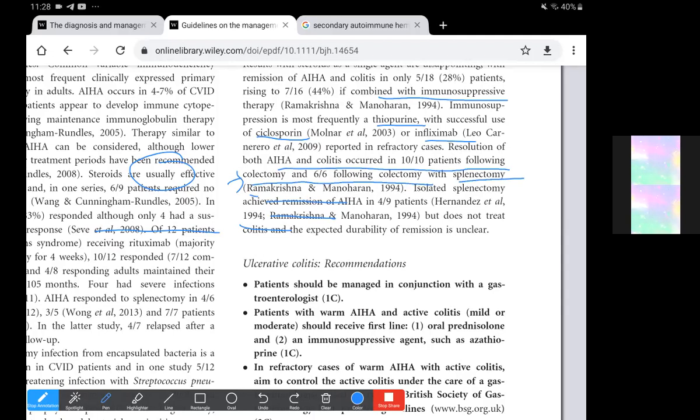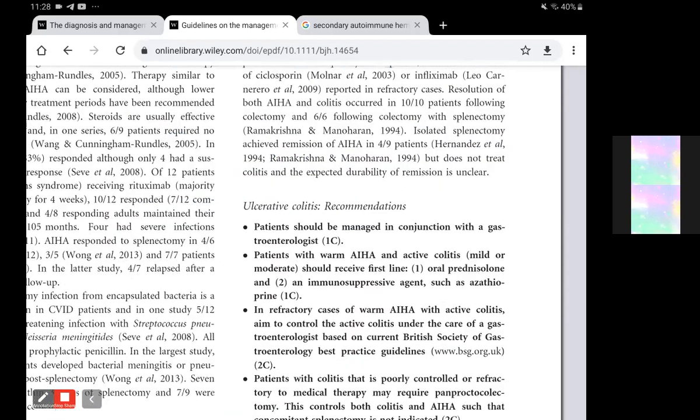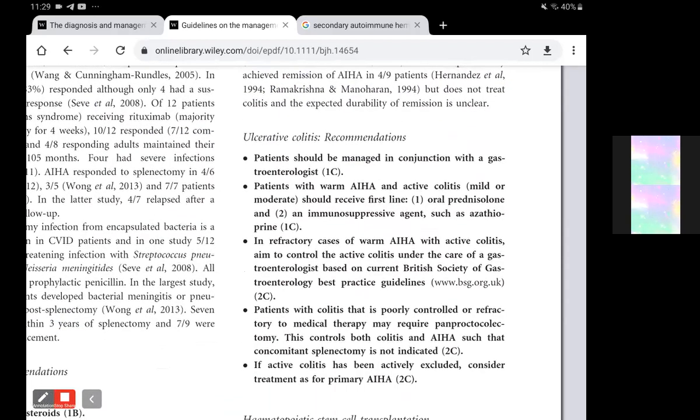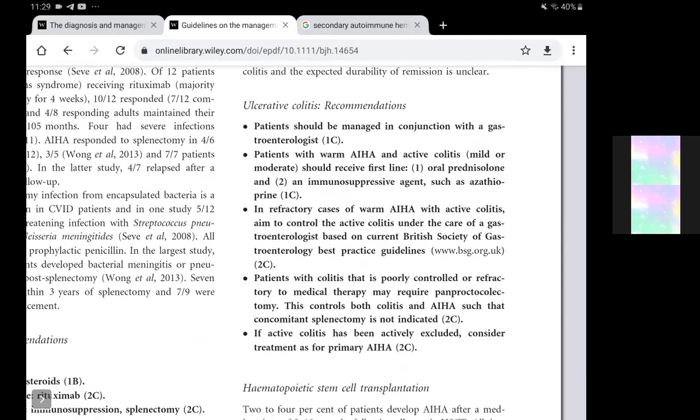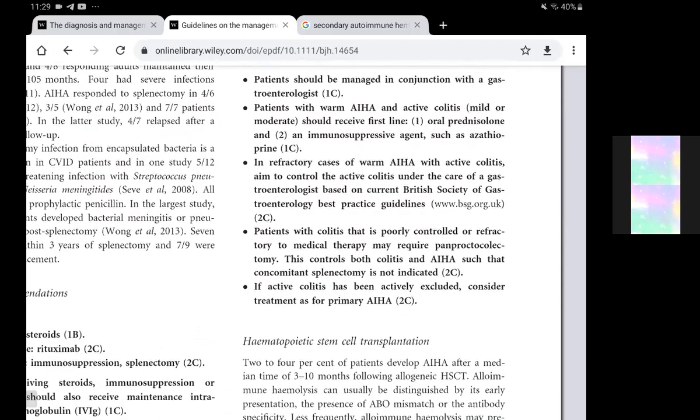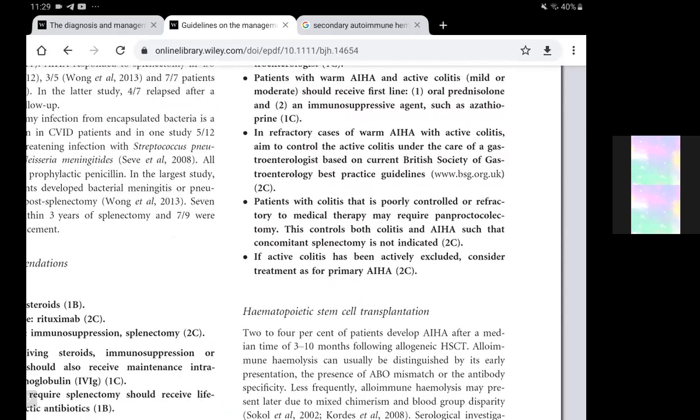So the treatment of the underlying cause is key: either you can resect it or you can treat it with oral prednisolone and immunosuppressive agents like azathioprine or cyclophosphamide, and even infliximab. In refractory cases with active colitis, the aim is to control the active colitis according to the guidelines of the British Society of Gastroenterology.